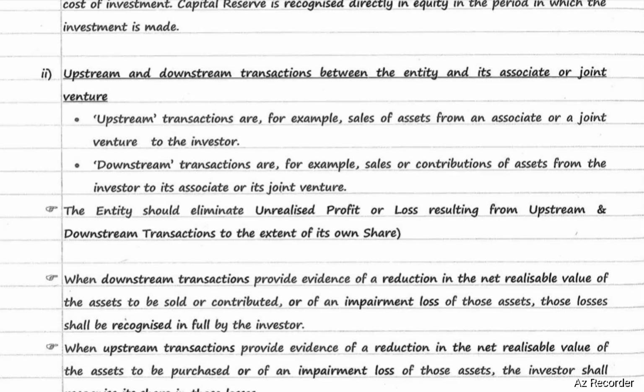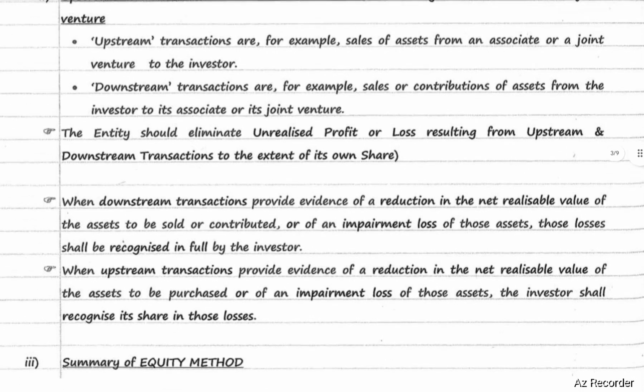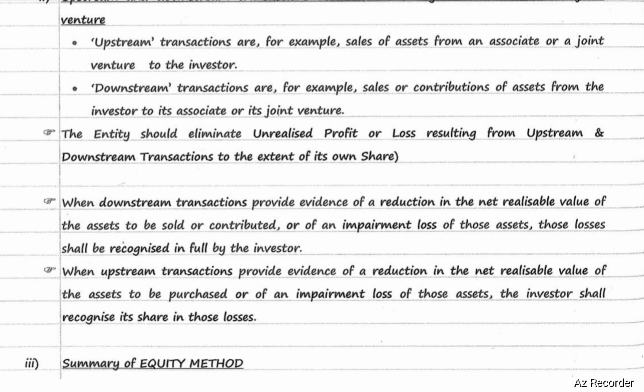When downstream transactions provide evidence of a reduction in net realizable value of the asset to be sold or contributed, or of an impairment loss of those assets, those losses shall be recognized in full by the investor. When upstream transactions provide evidence of a reduction in net realizable value of assets to be purchased or of an impairment loss of those assets, the investor shall recognize its share in those losses. Summary of equity method.